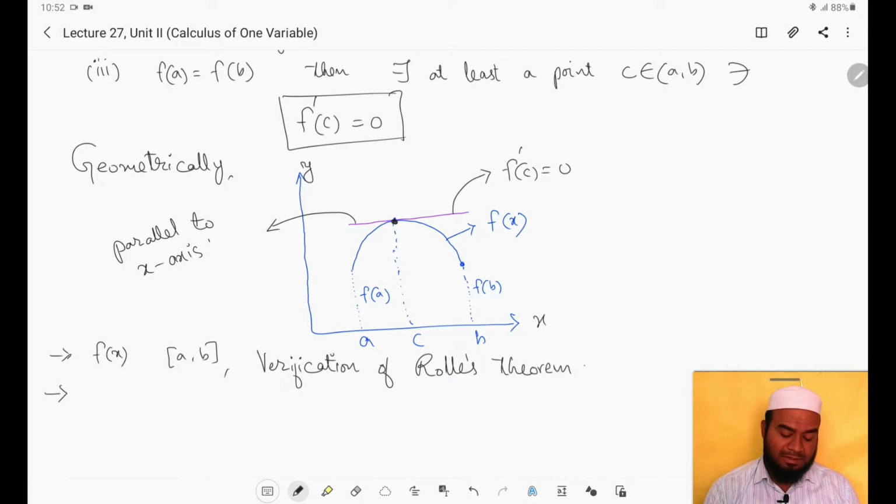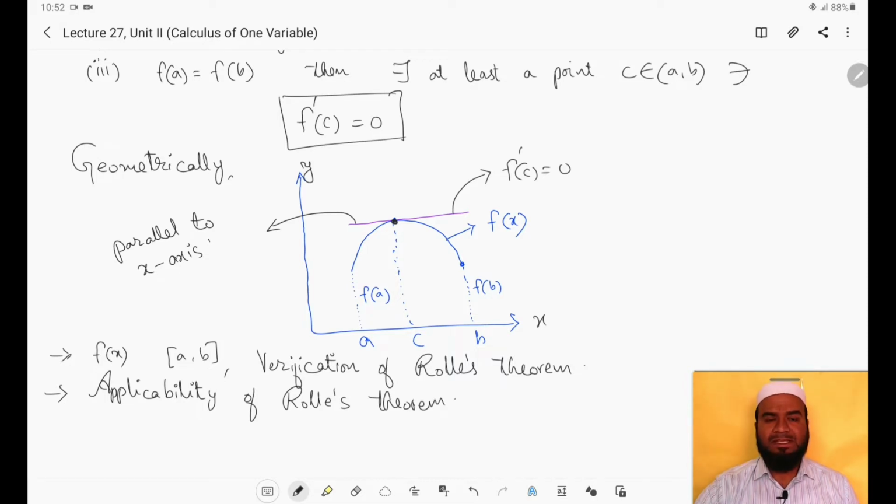Then second is discuss the applicability of Rolle's theorem. These kinds of problems will be asked for 2 marks. Applicability of Rolle's theorem is the second type of problems. So first is verification of Rolle's theorem, second is applicability of Rolle's theorem. What we have to do here: one function f of x will be given to you, and one interval will also be given. You have to check whether Rolle's theorem is applicable for this function or not.